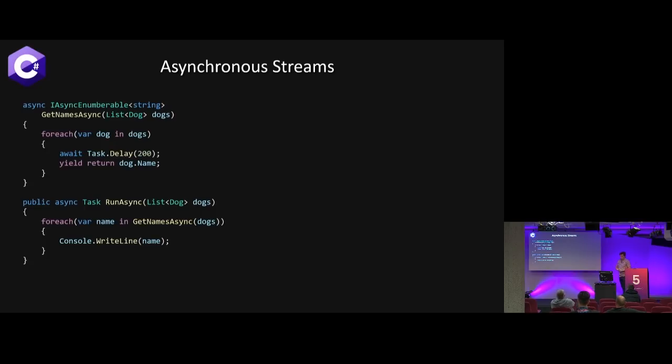So we have this concept of an async enumerable, and this is what gives us the ability to stream things from that enumerable. In that method, we're returning an async enumerable of type string, given a list of dogs, and we're looping over those dogs and saying, pause for a bit, then yield return the name of the dog. I personally didn't use yield a whole lot back when I was writing a bunch of C# 7, but it's basically saying I'm building an enumerable, throw this one in there. So every time we hit this, we're adding something to that enumerable. And down below, when we're running it, we can just loop over that just like we would with any sort of foreach loop. But instead, this is going to hit that Console.Write line every 200 milliseconds with that name.